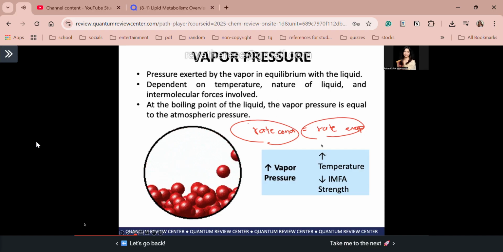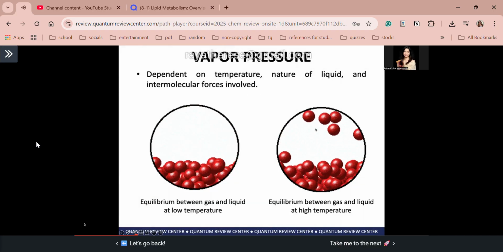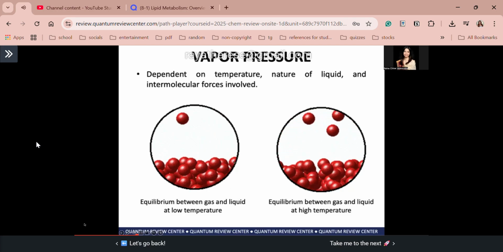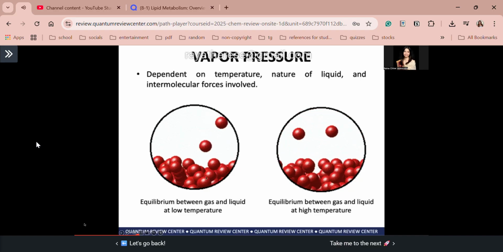So our trend is the higher the vapor pressure, the higher the temperature, and the weaker the IMFA strength. So we will go through that one by one. Okay? So first, in terms of temperature. Here, on the left, we see that there is equilibrium between gas and liquid at low temperature. Here, we see that we have fewer molecules. Fewer molecules na pumupunta sa gas phase. Diba? Fewer molecules na nag-vaporize.